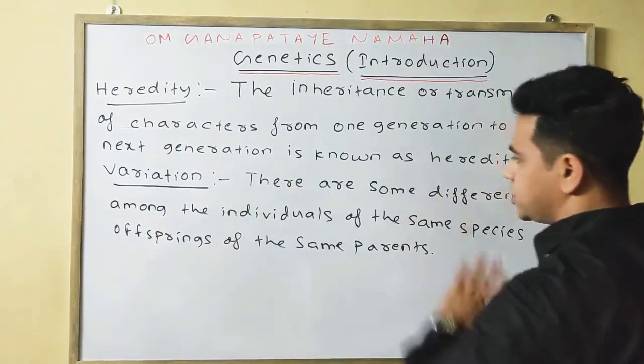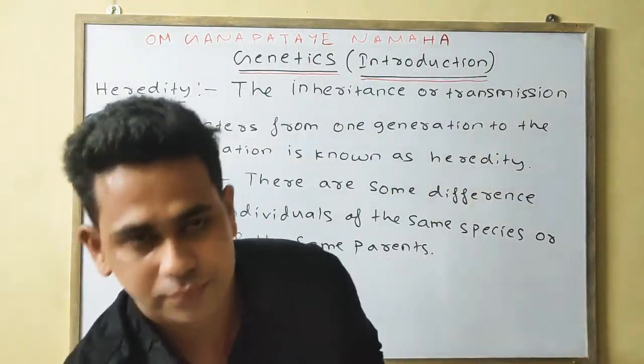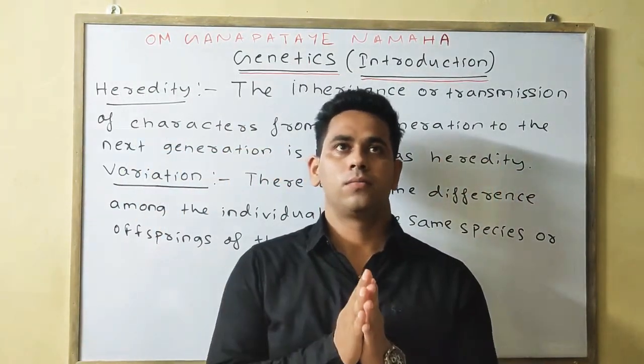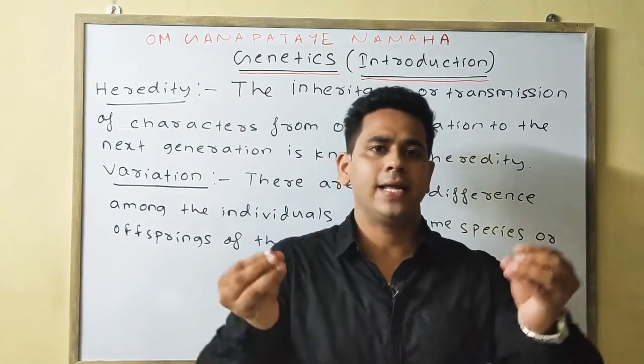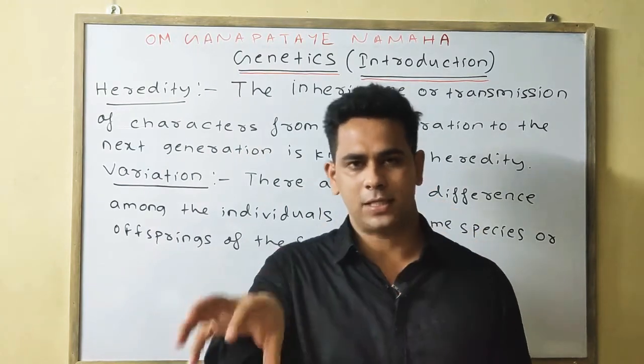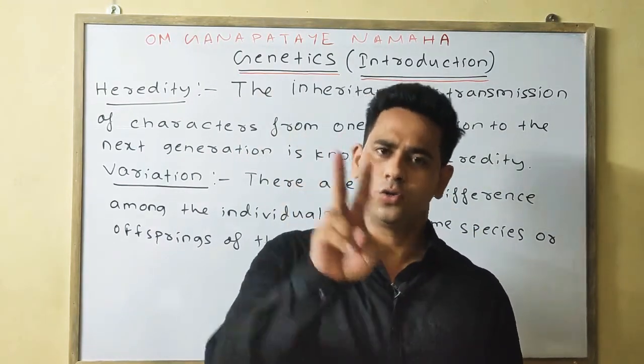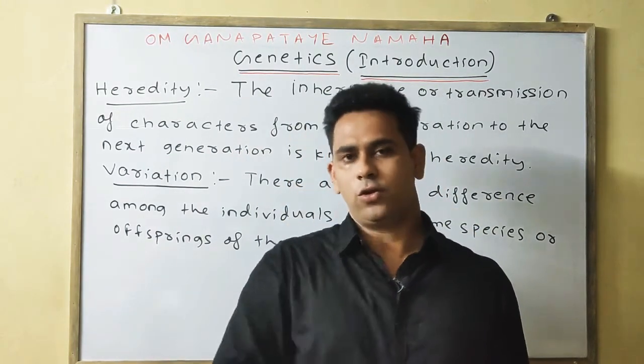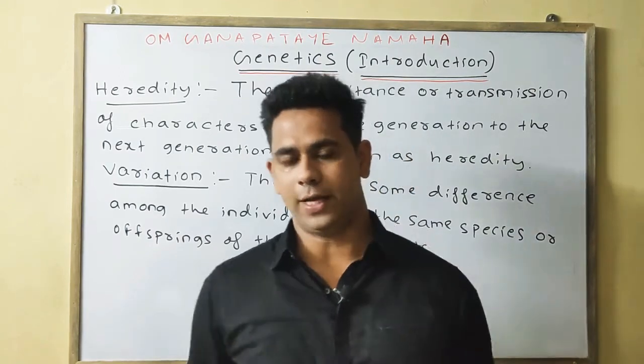What is variation? Simply, if there are identical twins, or brothers and sisters, or two brothers or two sisters, then also there will be some sort of variation.